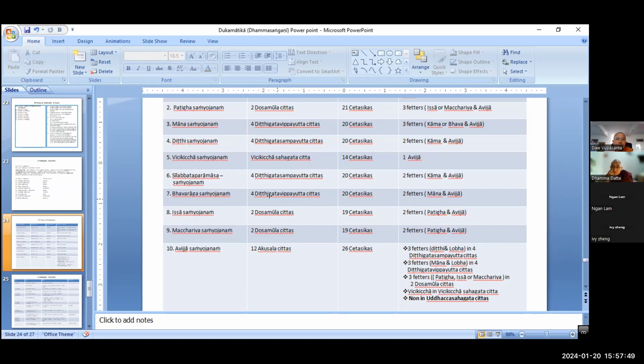Kukucha is not included as a samyojana. Only Issa and Macchariya among the dosa group, right? Only Issa and Macchariya are called factors. They point out as a factor, right? Yes. Issa, Macchariya. Kukucha, right? What should be done? What should not be done? Right? Kukucha, what is the meaning of kukucha?